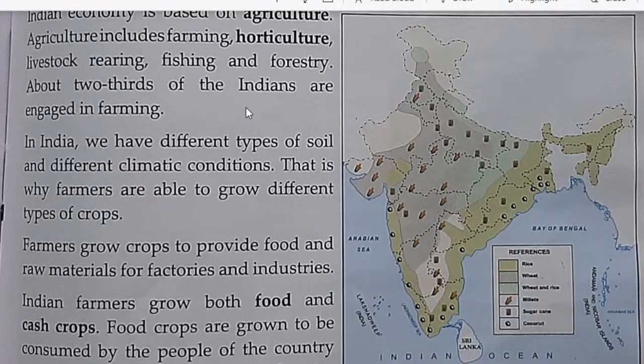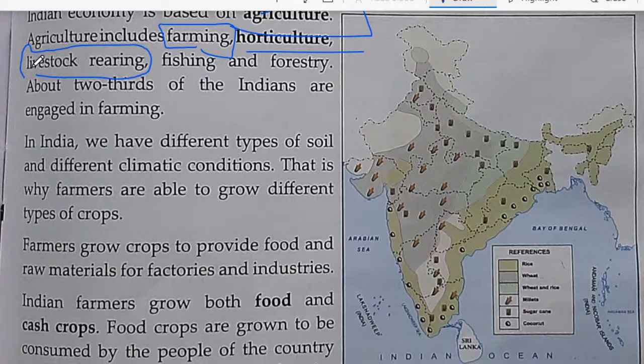So our Indian economy is especially based on agriculture. Agriculture means not only farming, not only growing crops like wheat and rice. Apart from that, there is horticulture also. Horticulture means cultivation of fruit and flowers. Then livestock rearing. You can keep cattle also.